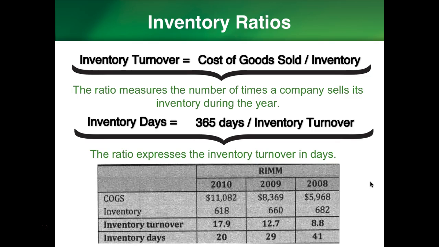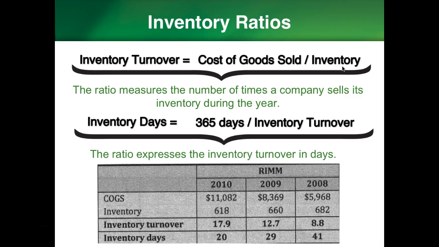Commonly used inventory ratios are inventory turnover, which equals cost of goods sold divided by inventory. The ratio measures the number of times a company sells its inventory during the year. The more times the company sells its inventory, the better, because this is when the company realizes the gross profit. A general benchmark for this ratio is 4 or more, but the industry and its benchmark have to be factored in as well.